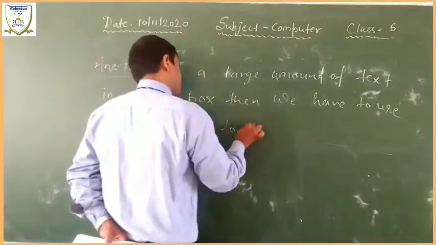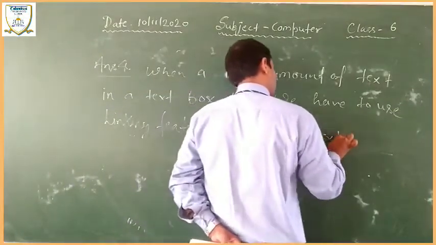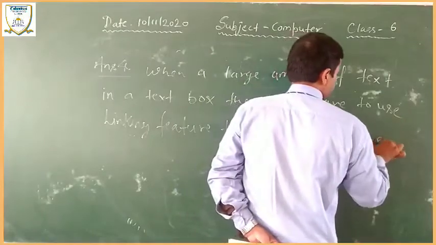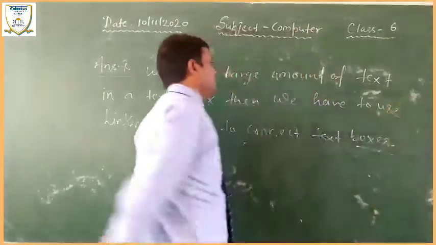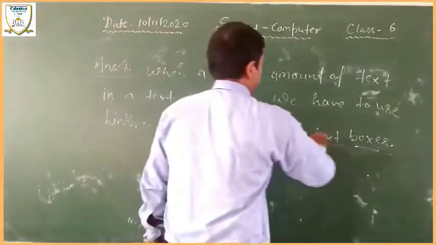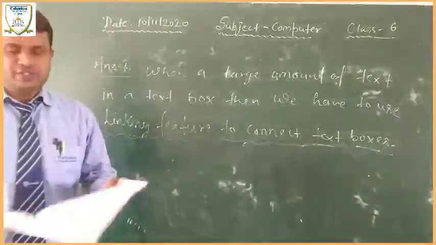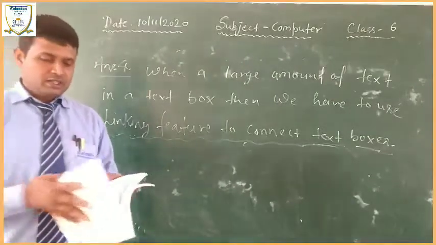Linking features to connect text boxes. So the correct answer is linking features. Okay, the correct answer is linking features. Good. Now the next.